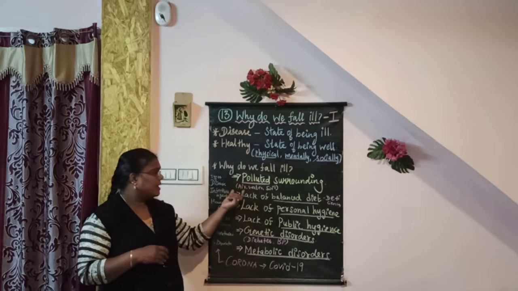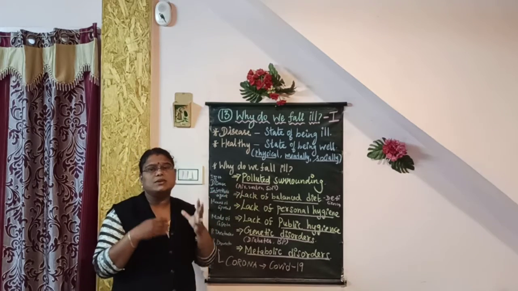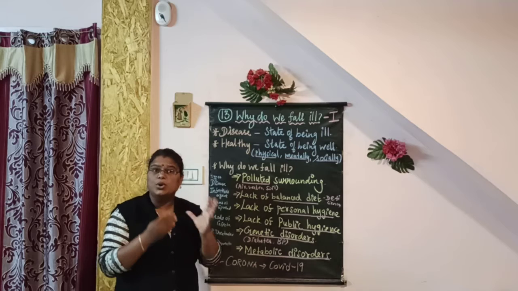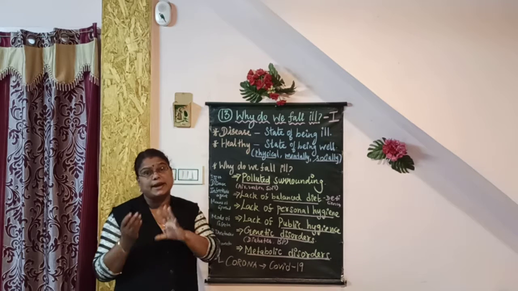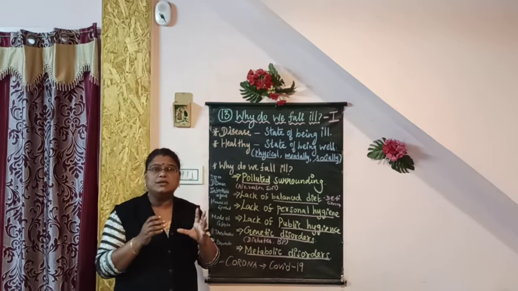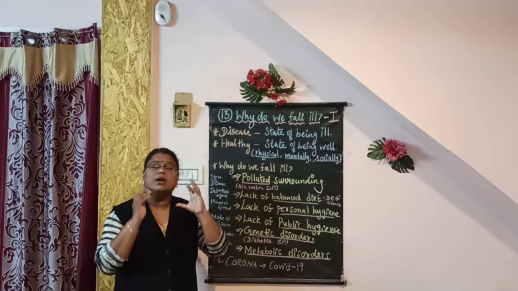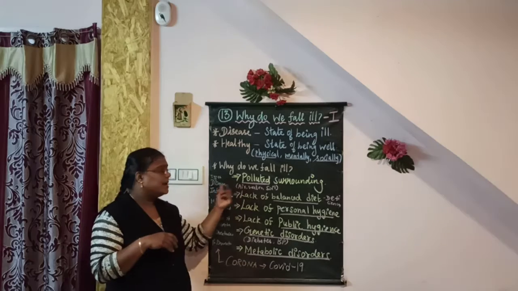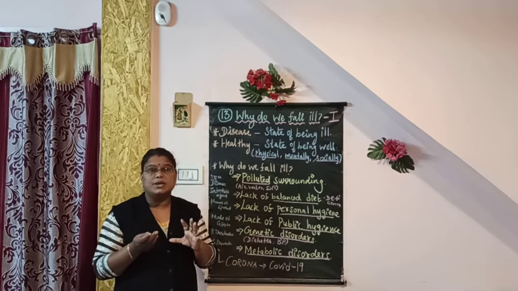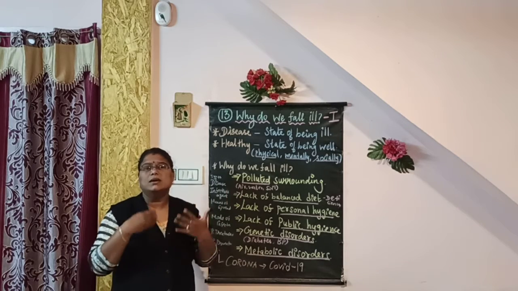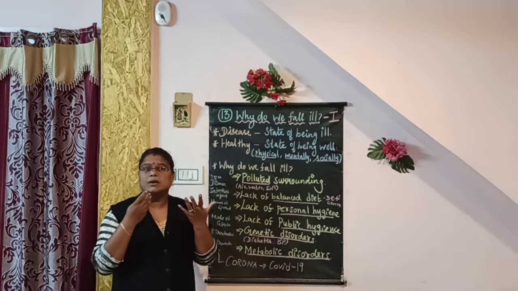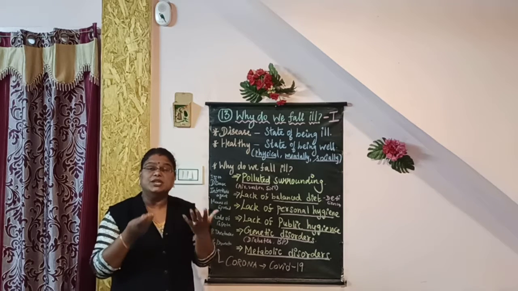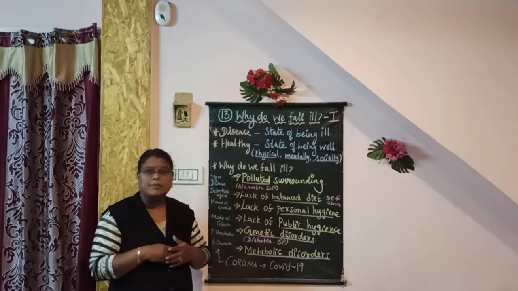And children, pollution is caused due to pollutants and contaminants. They are the agents which are responsible for pollution and contamination. And air pollutants, dangerous gases cause air pollution.